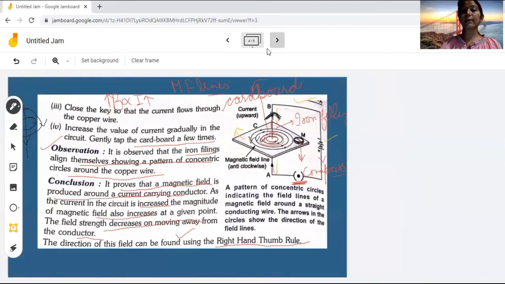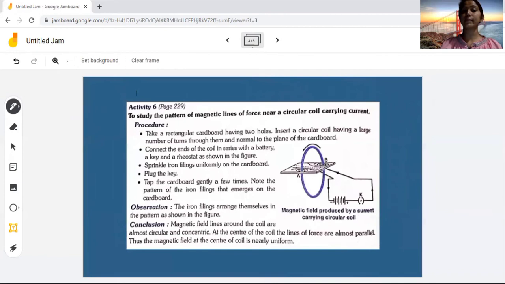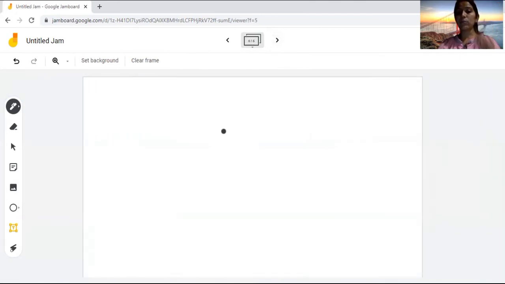So now come to the next activity, that is activity number 13.6. This is also a very important activity, and it shows the magnetic field lines near a circular coil of current carrying conductor. Okay, how can we show the circular path? If I have a straight wire, current is moving in the upward direction and it shows the magnetic field lines in a concentric path.